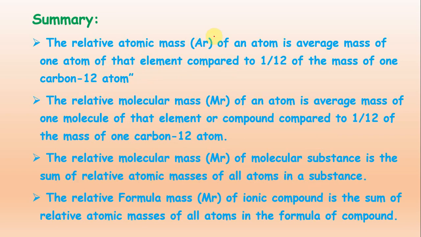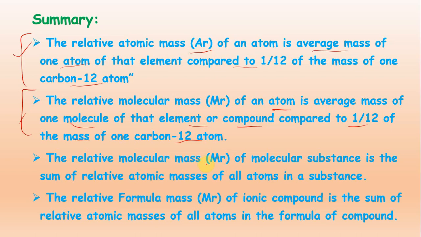Number 1, relative atomic mass, Ar, of an atom is the average mass of one atom of that element compared to 1/12 of the mass of one carbon-12 atom. This is the definition of relative atomic mass. What about relative molecular mass? Relative molecular mass is the average mass of one molecule of that element or compound compared to 1/12 of the mass of one carbon-12 atom. This is the definition related to Mr.